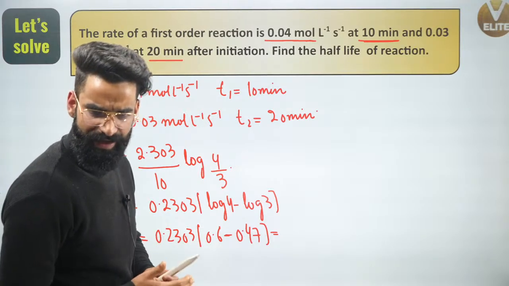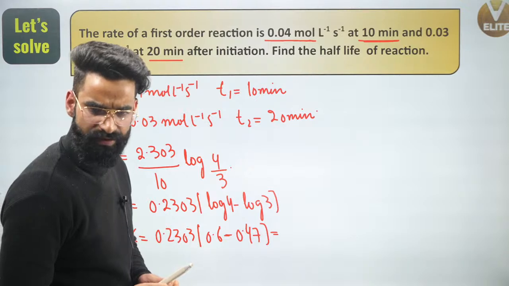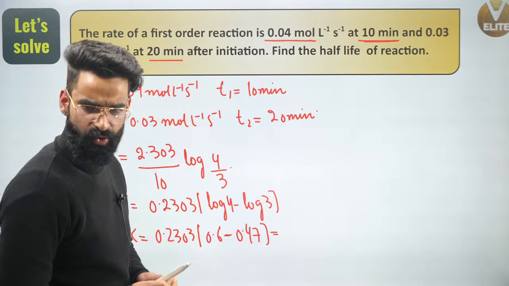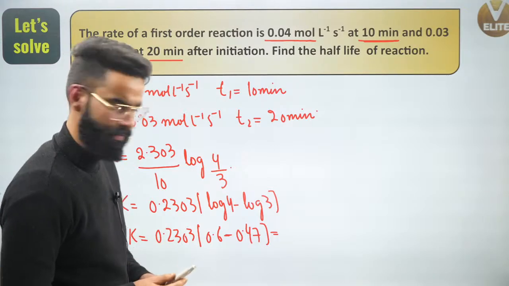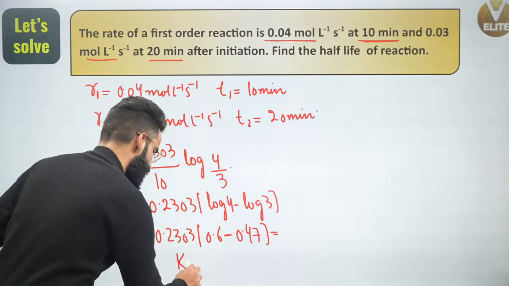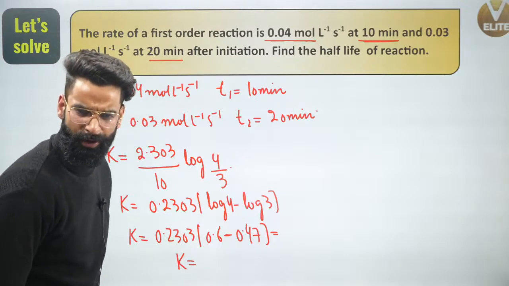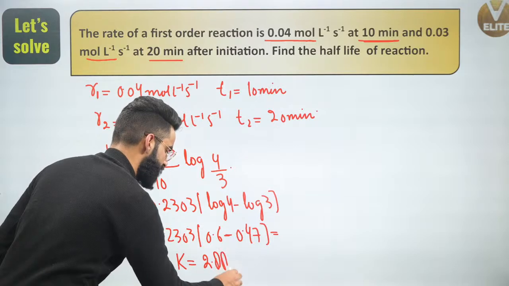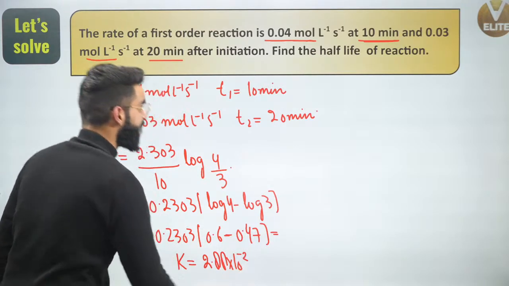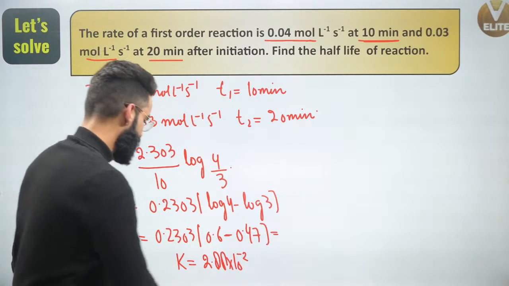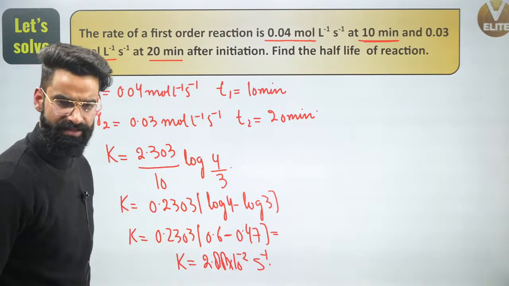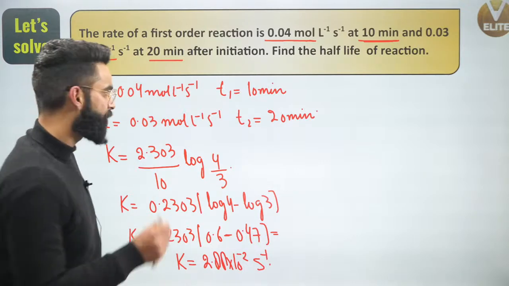Okay, Shaista is saying K value is coming as 2.88 into 10 power minus 2. So people, K value you are getting as 2.88 into 10 power minus 2. So I'm going to write it as 2.88 into 10 to the power minus 2 over here. And people, what are going to be the units of this rate constant right here? It's going to be second inverse because it's a first order reaction. Correct? I got the value of K.